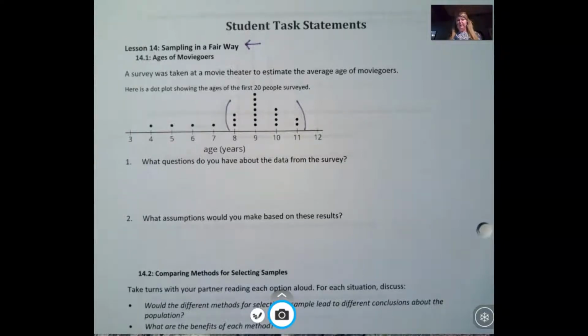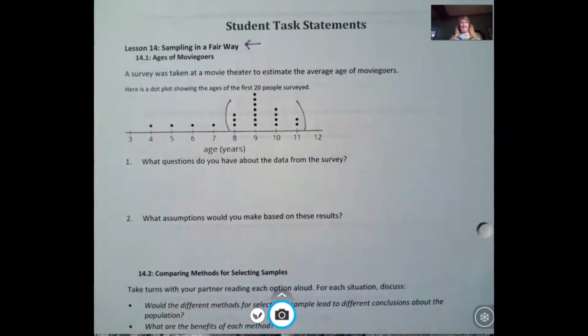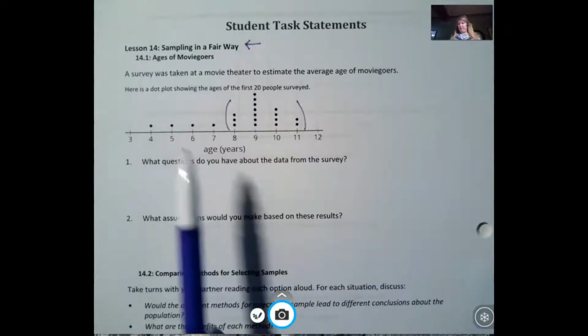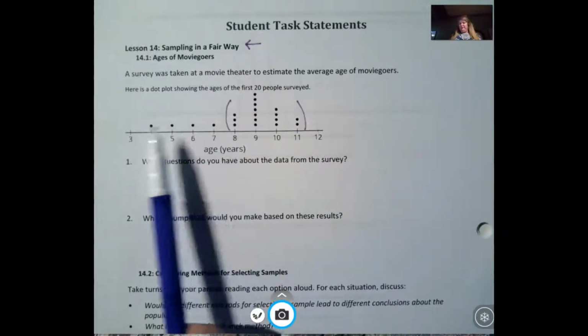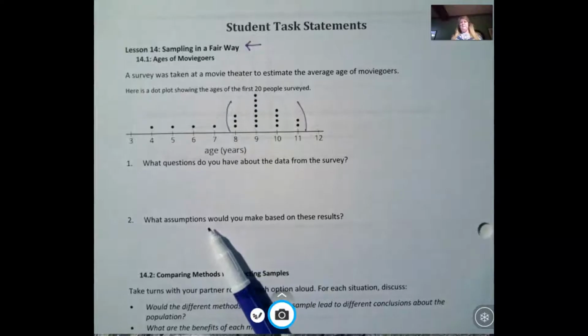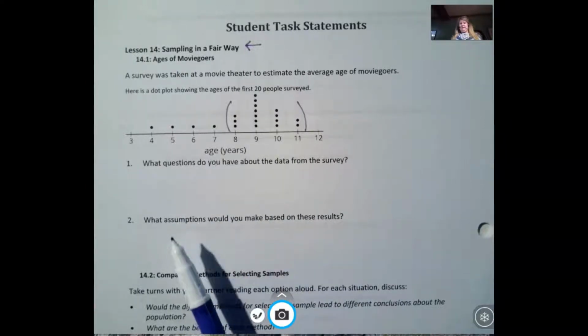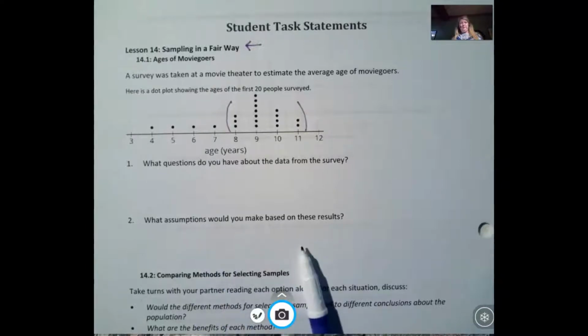Well, the first question that I'm having is, where are the parents? Because these are children. So were the parents not there? And then what about these younger children? So if there's younger children there, I'm thinking that must mean there's at least one G movie playing at the theater. I'm wondering why everyone is so young. I'm thinking there could be maybe a child's birthday party or something. So those are some thoughts that I'm having.